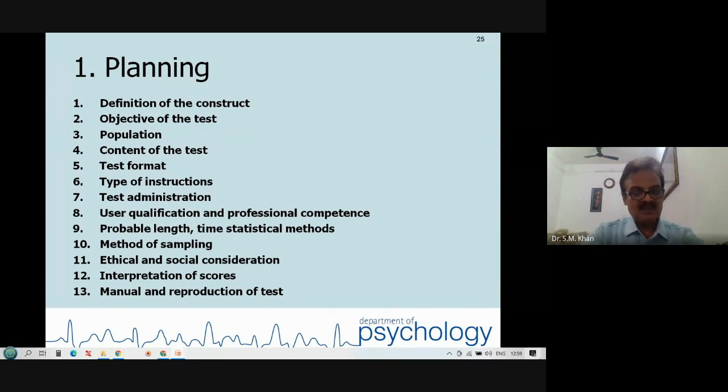Sampling. What method you are going to use to select the sample for the target population that you are going to develop a test. Ethical and social considerations. Ethics, you need to declare. The information received through the test will be confidential in nature. You need to declare. Ethics. You will not be harmed using the numbers or scores based on this test. Your performance in this test will not be misused.